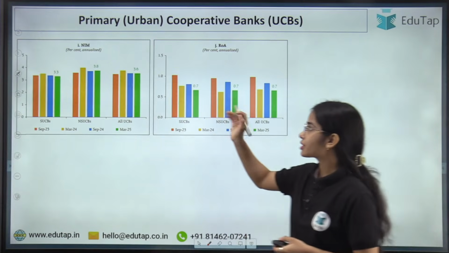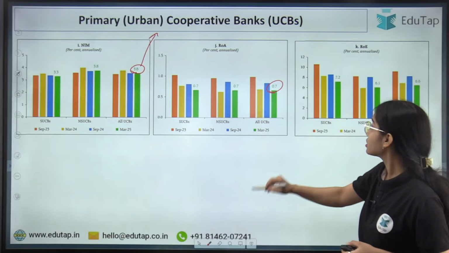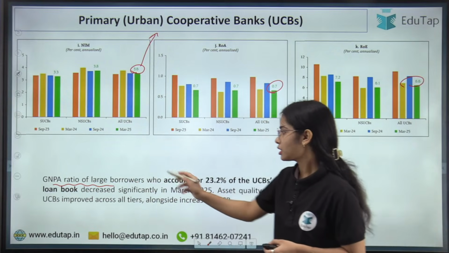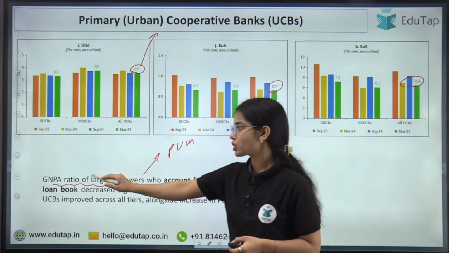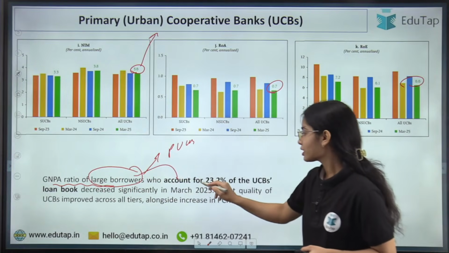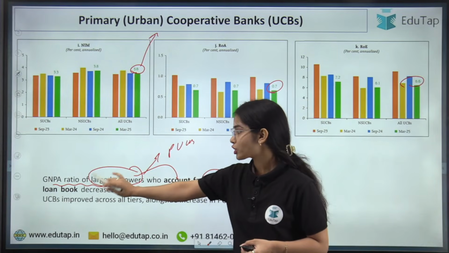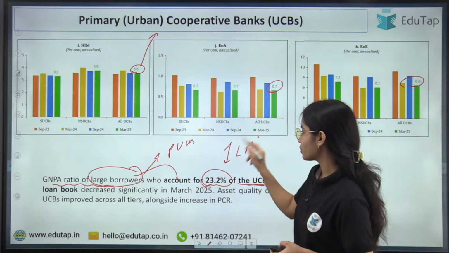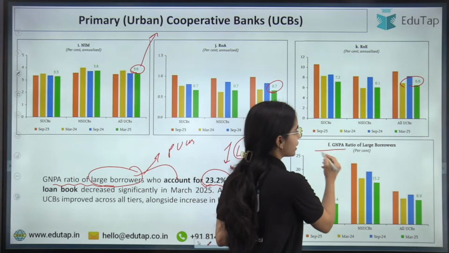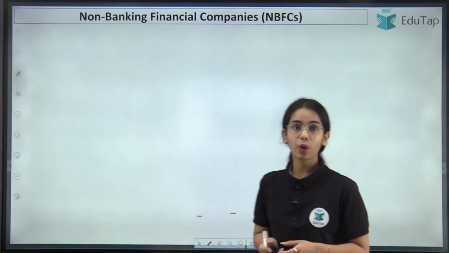Okay. The net interest margin is 3.6% for the urban cooperative banks, and the return on asset is 0.7%. Return on equity is 6.6%. So, the gross non-performing asset ratio of large borrowers in the primary urban cooperative banks. Now large borrowers, they account for 23.2% of the UCB's loan book, and their gross non-performing asset has reduced significantly in March 2025. So here you can see that the GNPA ratio of large borrowers has reduced to 8.9%. This is the idea. Now coming to the NBFCs.